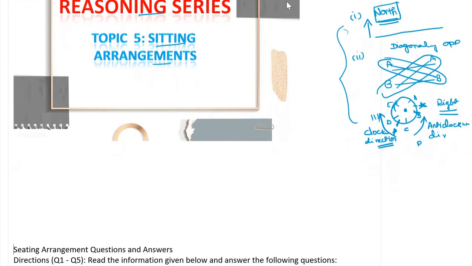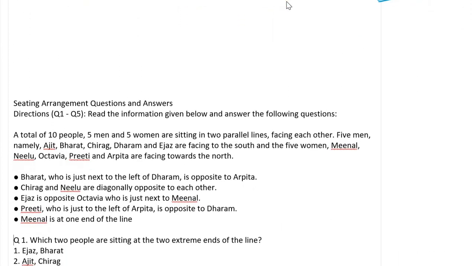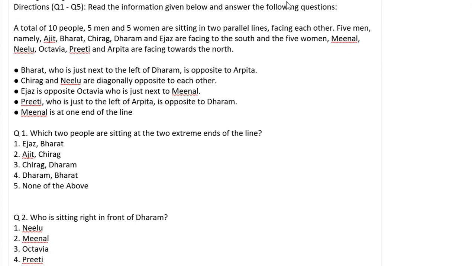So our question numbers 1 to 5. Read the following information given below and answer the following. First we have to arrange it. A total of 5 sentences are given. Suppose we are assuming somewhere, it may change further, and that is how we will understand it. Because Meenal is at one end, something may change in the pairs. So according to the question, we need to change every time.